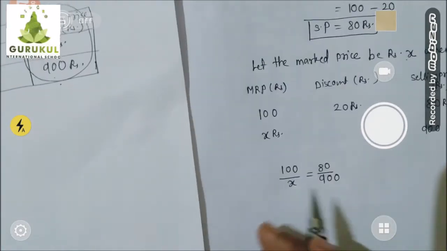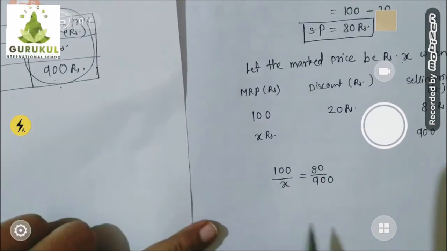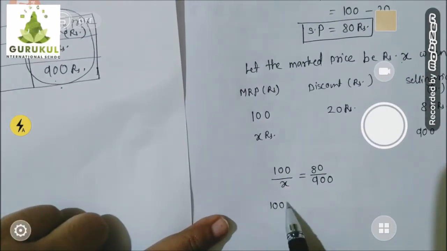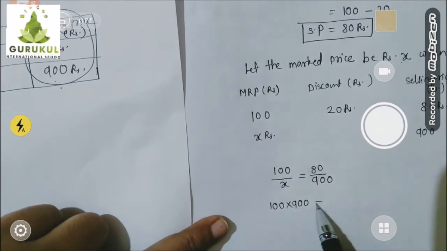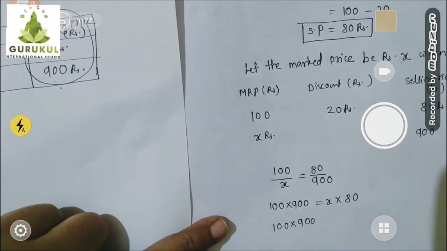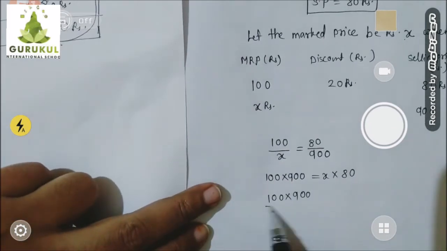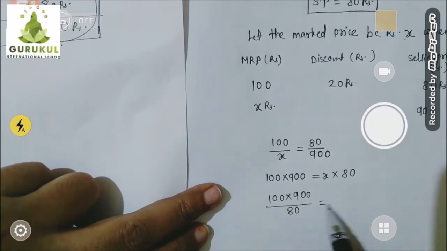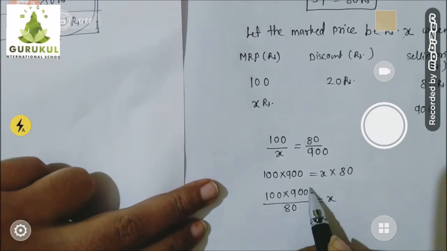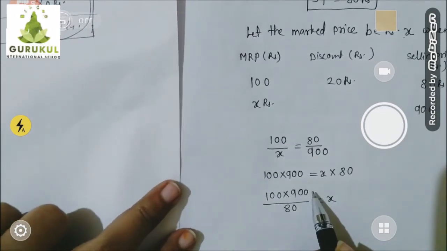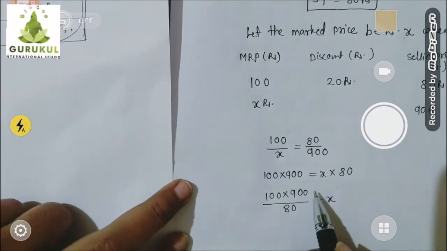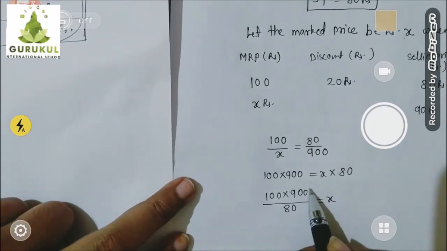Now let's cross multiply and you will get the answer. So 100 into 900 is equal to X into 80. So 100 into 900, when 80 comes to this side, what happened? Divided by 80 is equal to X. Now 0 0 we will cut, children.